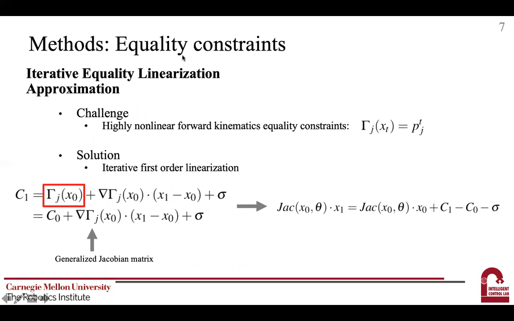Firstly, the equality constraint. The challenge here is that the task constraints are highly nonlinear and expensive to resolve. To speed up the computation, we propose to iteratively consider the first order approximation of the nonlinear equality constraint until the solution converges. Here C0 is the initial body location with state X0, and the target is to find the state X1 whose body is located at C1. Then by applying the first order linearization approximation, we have the following equation. Denoting the derivative of the forward kinematics function as the Jacobian, we can have the equation on the right, which is exactly a linear equality constraint.